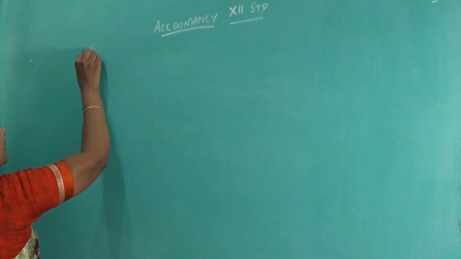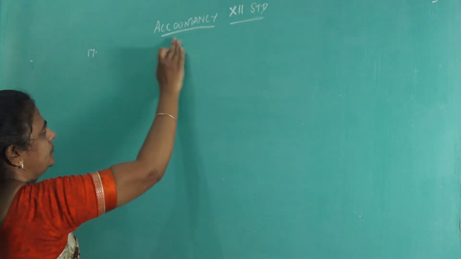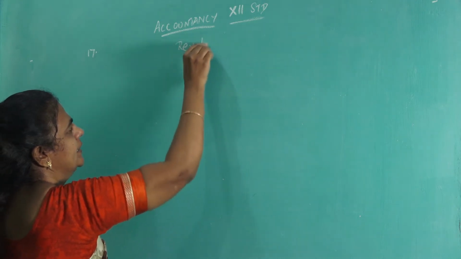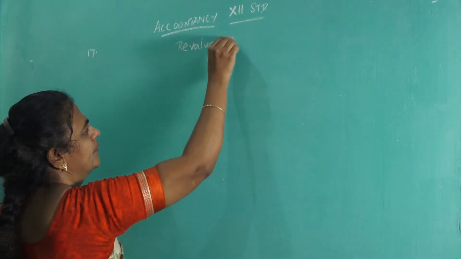Question number 17. Revaluation account.